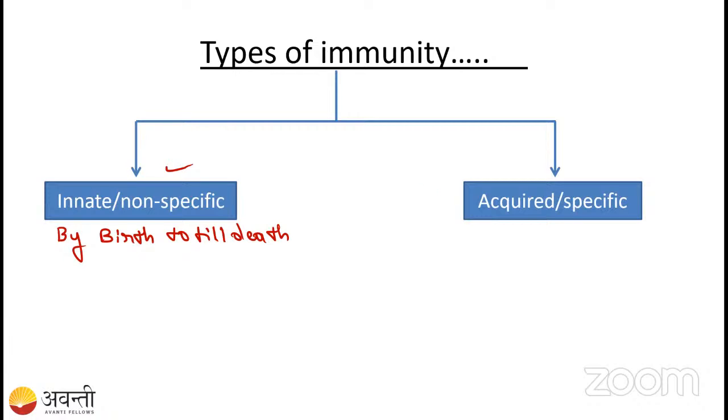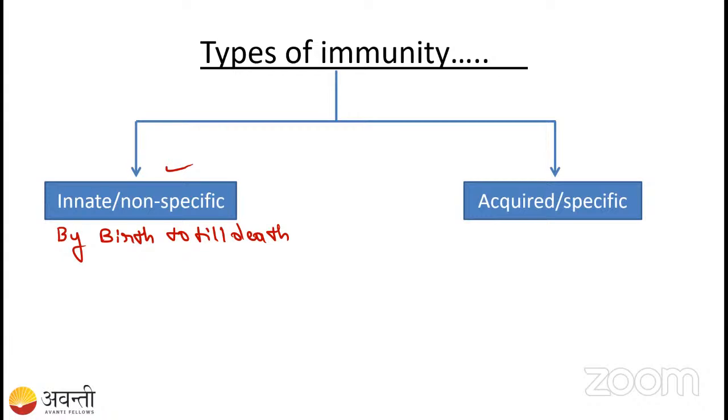Okay, what immunity you get after birth or during life, we call the acquired immunity. It is acquired during your life. For example, you get a bacterial disease or a viral disease, and in that the antibody is going to be secreted, right? All of this comes under acquired immunity. The acquired immunity produces immune cells which are specific to that type of